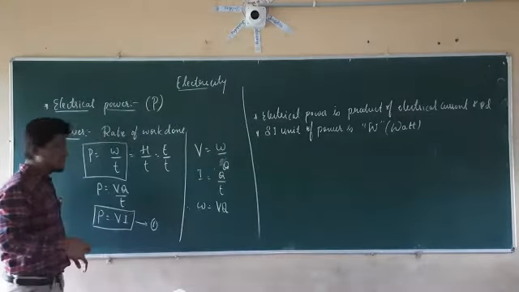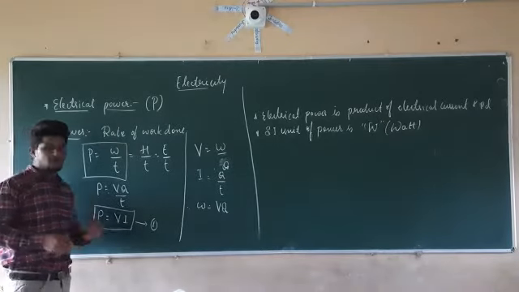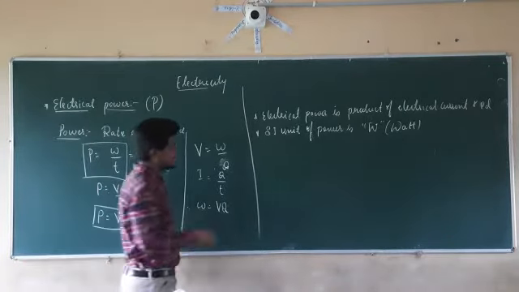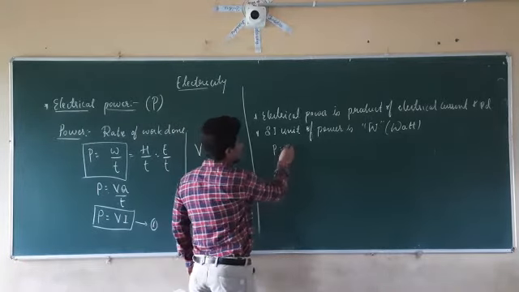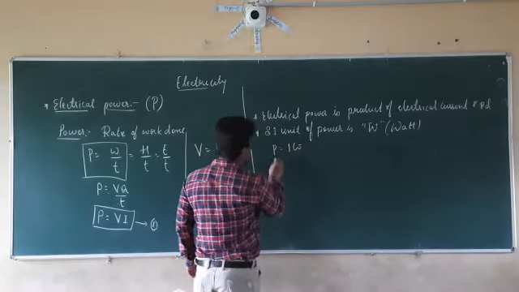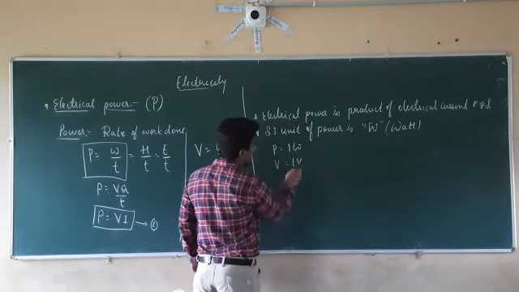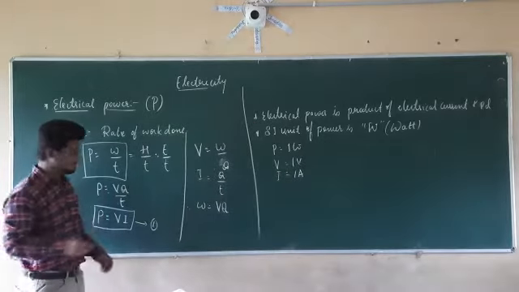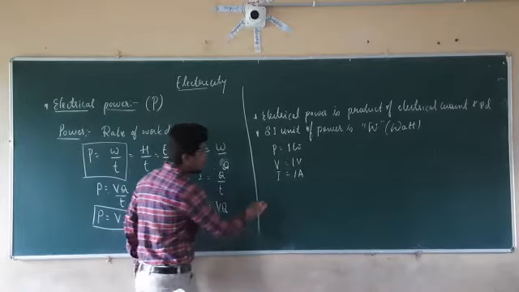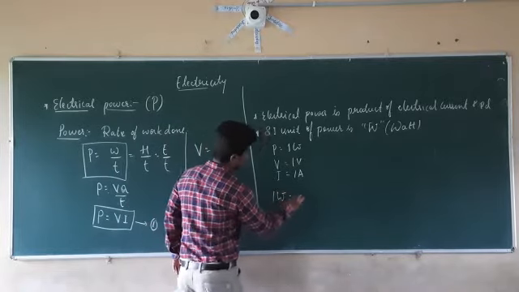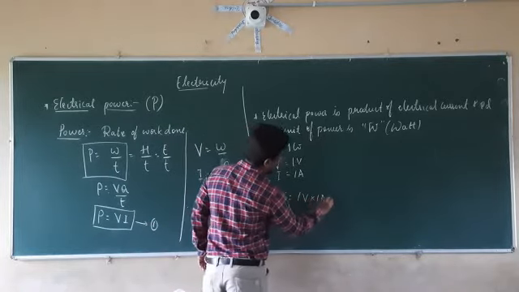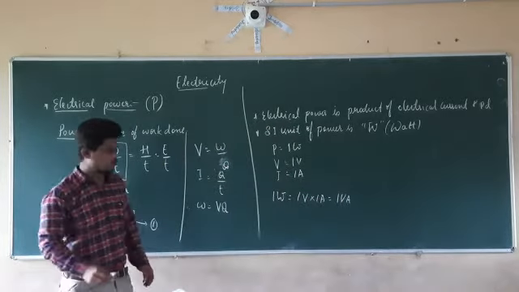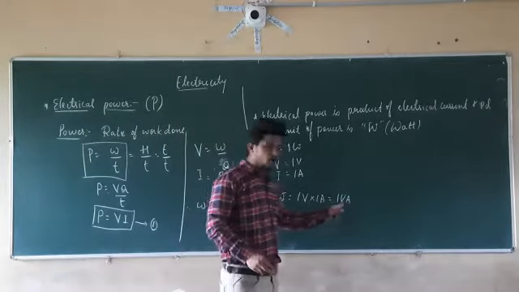So let us consider define 1 watt. In the examination they are going to ask the question as define 1 watt of electrical power. If you want P equal to 1 watt, then the voltage should be 1 volt and the current should be 1 ampere. If you substitute all those values, 1 watt equal to 1 volt into 1 ampere, which is equal to 1 volt ampere.